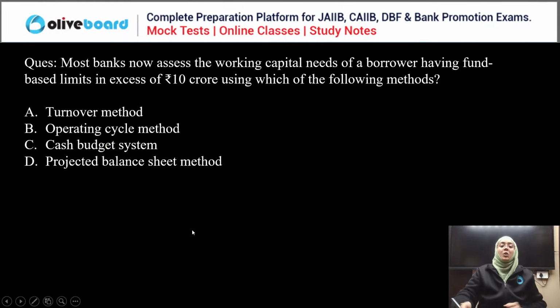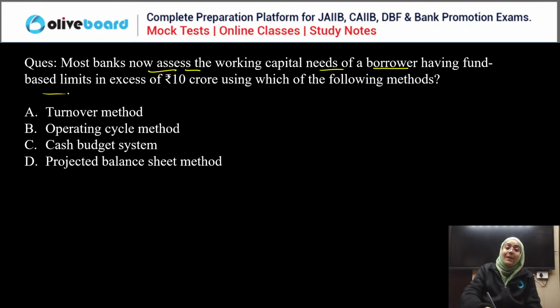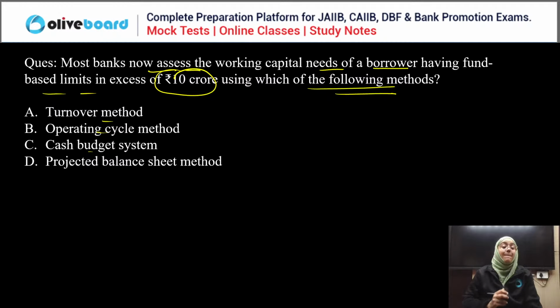Next question. Most banks now assess the working capital need of a borrower having fund-based limit in excess of rupees 10 crore using which of the following methods? Turnover, operating cycle, cash budget, or projected balance sheet method? Everyone now start answering this question. One word, easy question. Now tell me the correct answer, everyone. So the correct answer for this question is what, everyone?